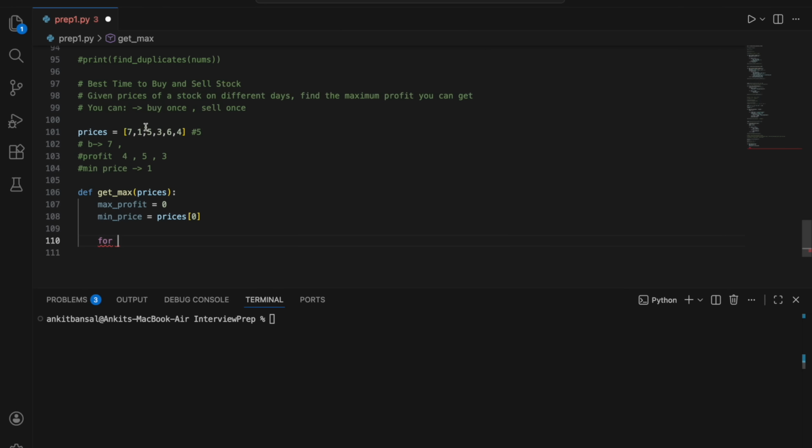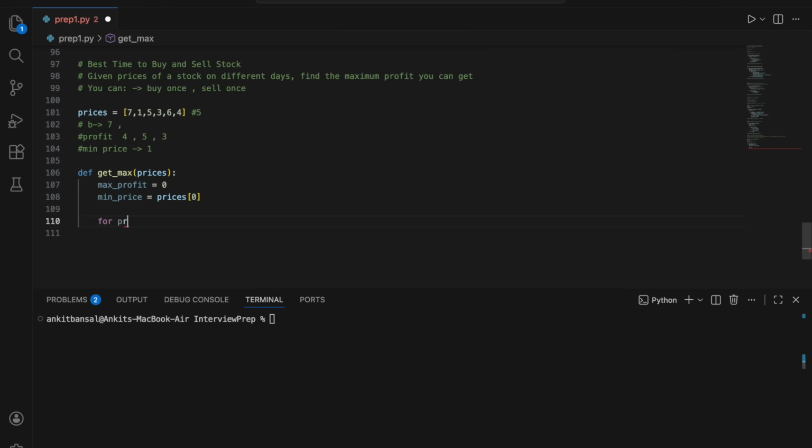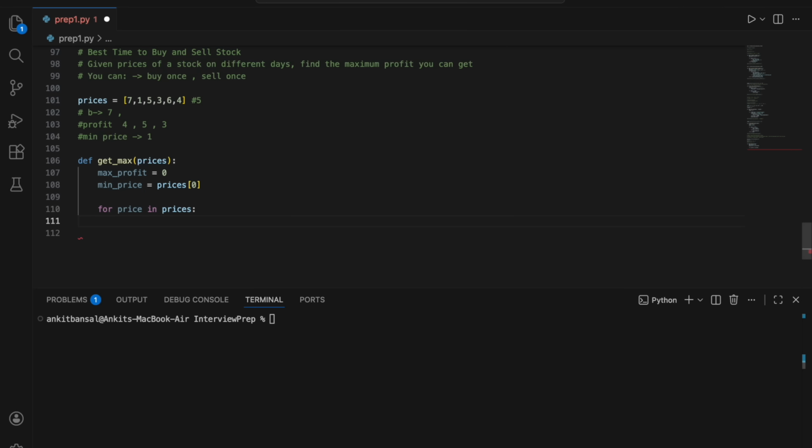So we will iterate over this, right? So for price in prices. Okay, now what will I check? I will check if this price is less than my minimum price, right? That's what I have to keep. I need to keep the minimum price at which I can buy the stock.